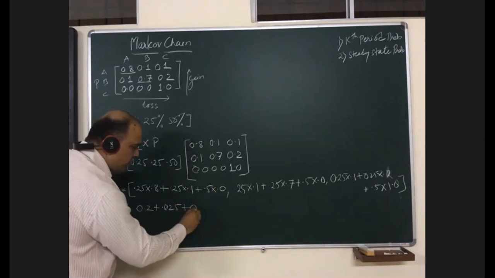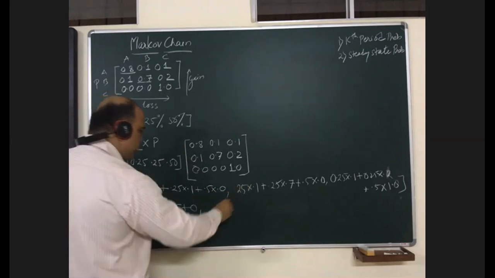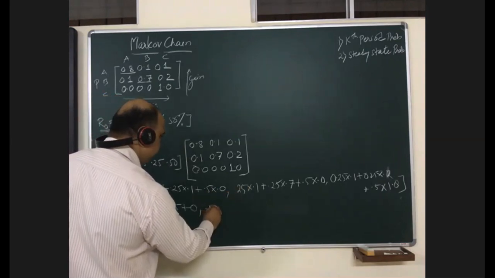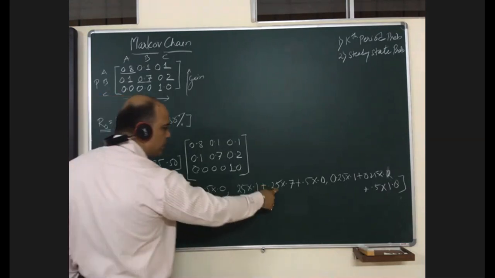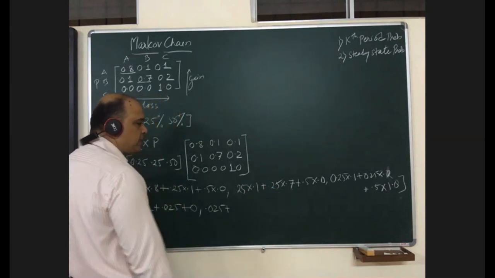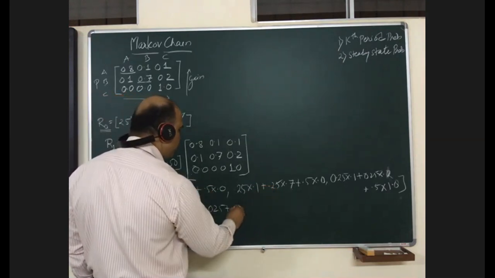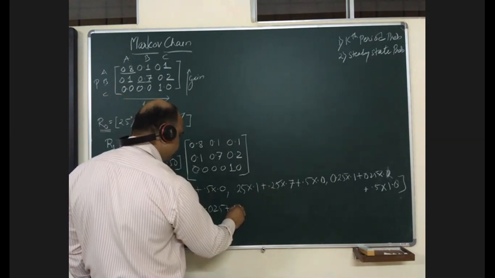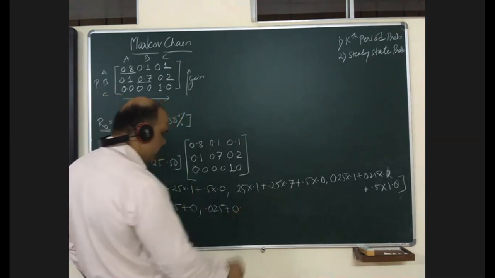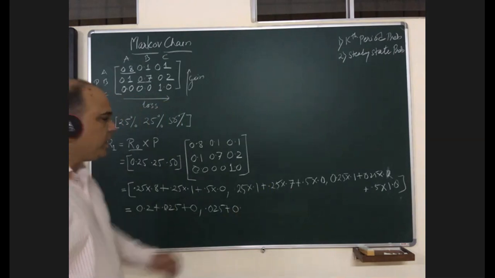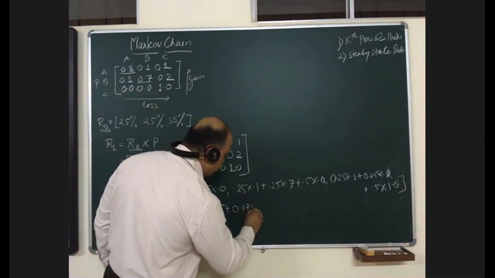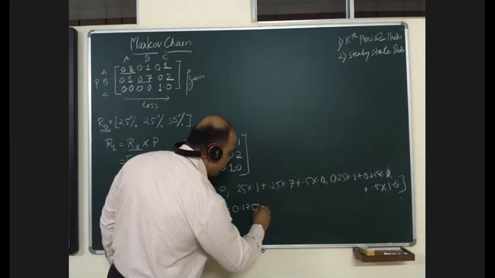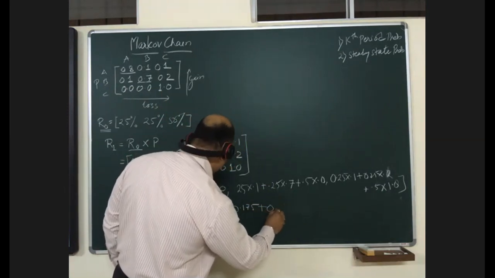Next, this will be 0. Yes. Next, this will be 0.025 plus 0.25 into 0.7, which is 0.175. Plus 0.